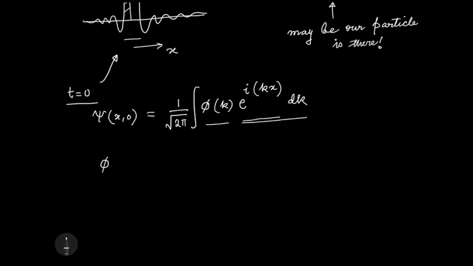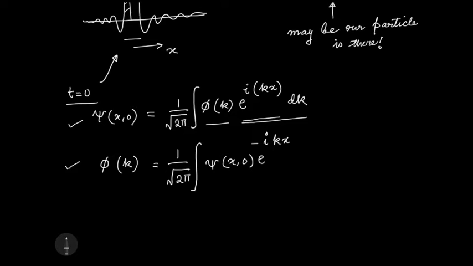You can even get back phi k just by a little change in this expression. This is a mathematical fact that if this is true, then this will also be true. So I write e to the ikx but with a minus sign here, and now my integration is over all x. This is called Fourier transform.